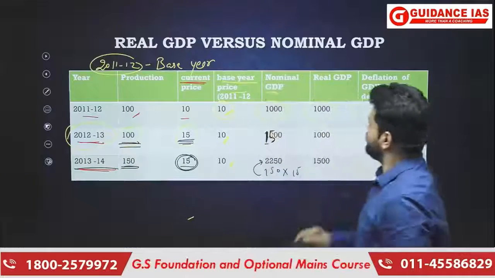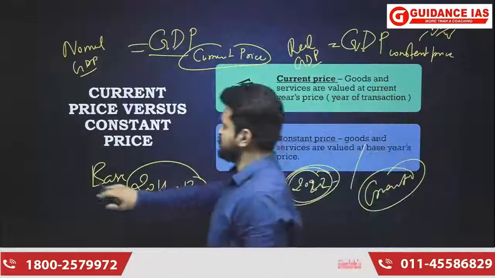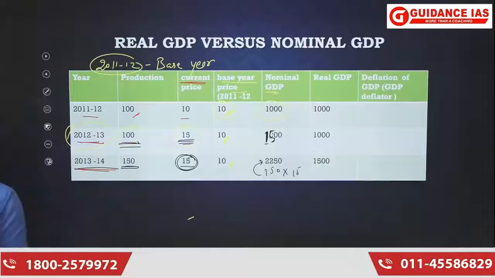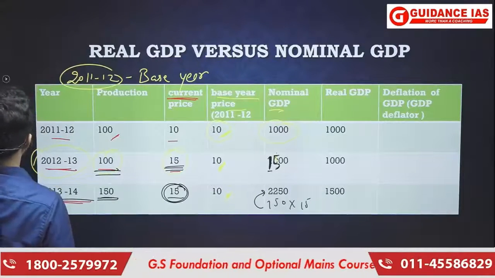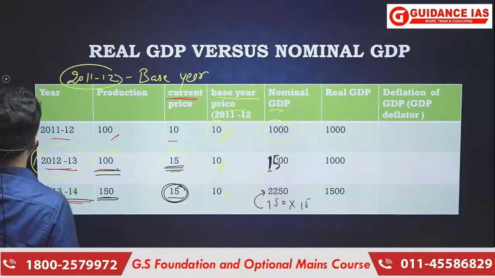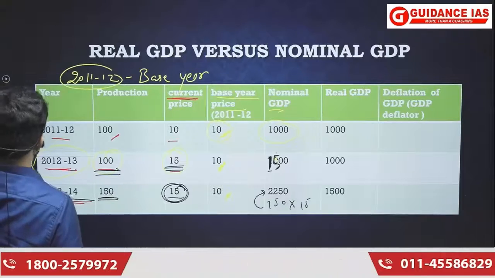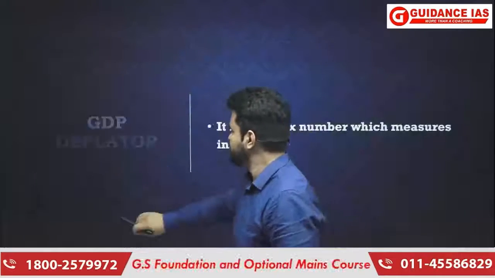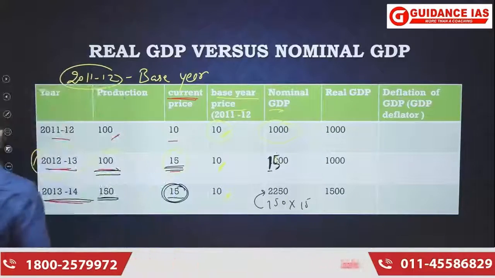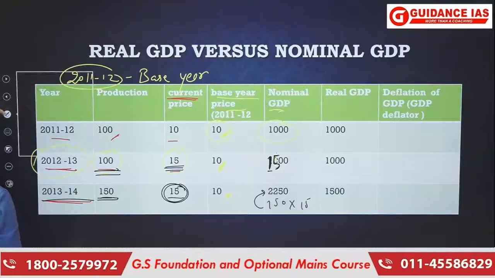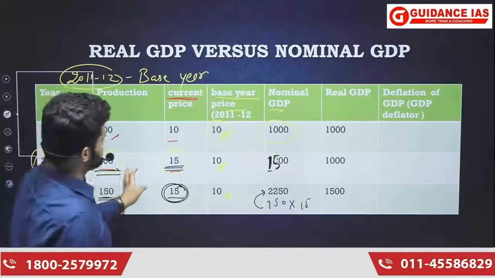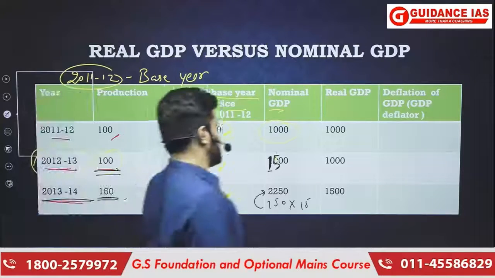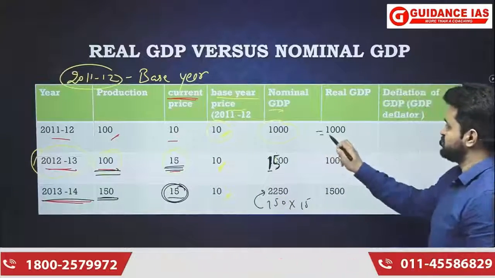Okay, so for example, the real GDP in the year 2011-12, total production 100, and the price of a unit of production in the year 2011-12 is going to be 10. So 100 multiplied by 10 equals 1000.